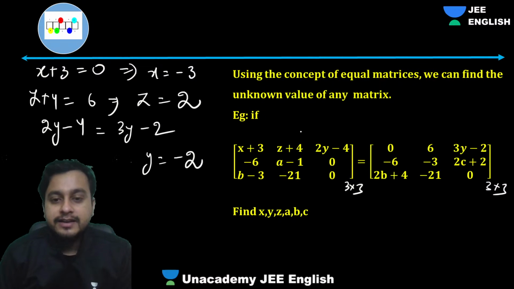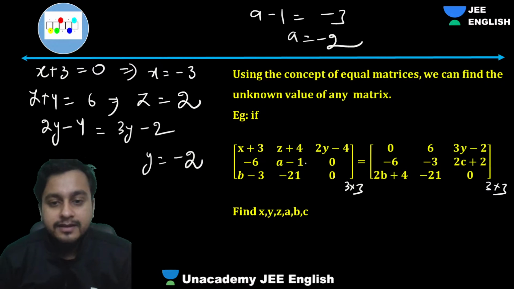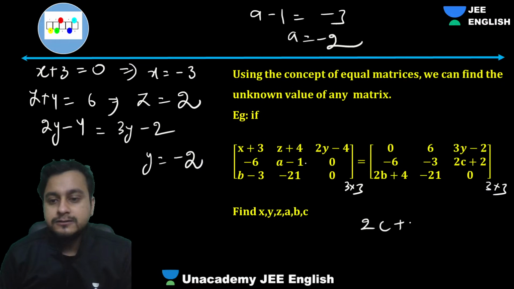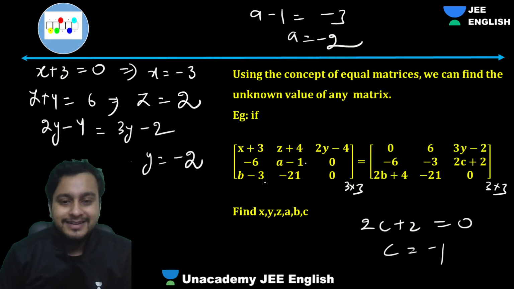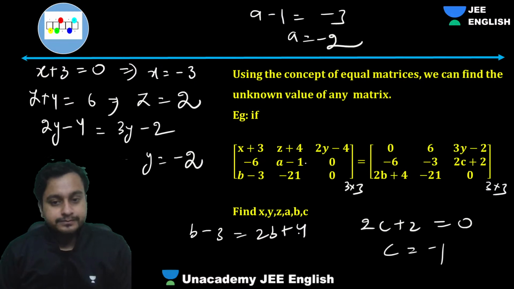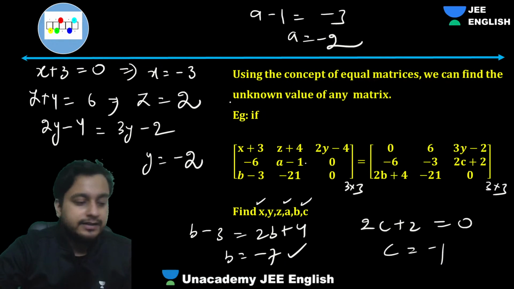Then you can get other values also, B, A, everything. Comparing, we'll get A minus 1 equals minus 3. That means A equals minus 2. You can get everything, whatever you like. Here you are getting 2c plus 2. You'll equate it to 0 and get c equals minus 1. And finally, B also you can get, just by equating B minus 3 equals 2b plus 4. We will get B equals minus 7. You just have to equate the corresponding elements, and from there you will get all the values which are to be calculated. Clear, guys?